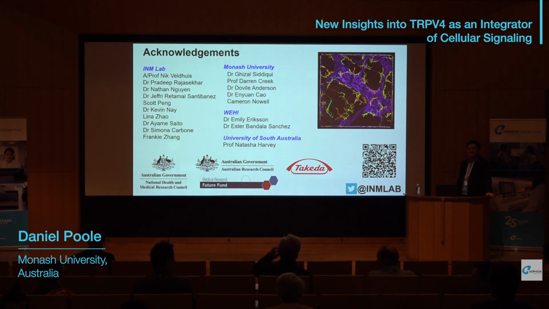Very nice talk, thank you. Maybe I missed something. You showed that if you use an agonist for TRPV4, you can induce NFAT nuclear translocation and cytokine production. But that means that TRPV4 can do that, but does it actually do that? If you knock it out, do you see that this doesn't work?